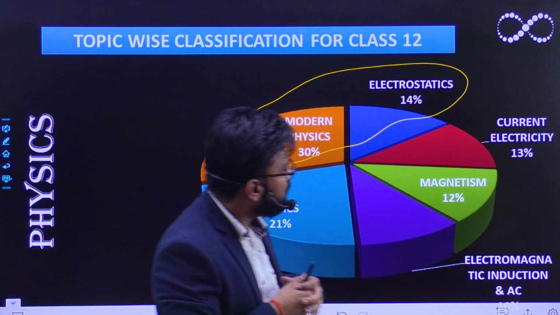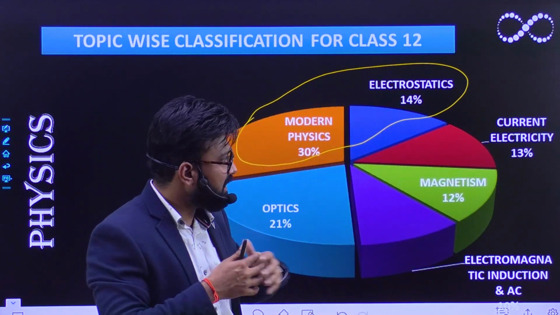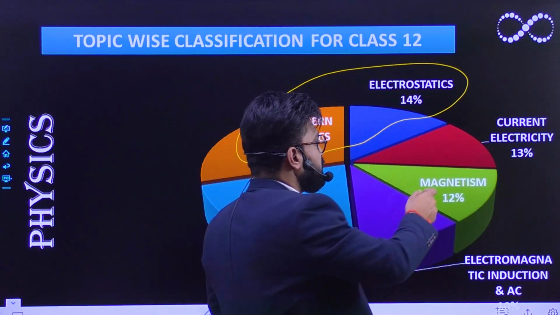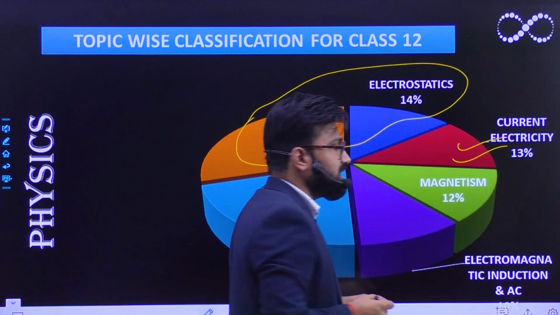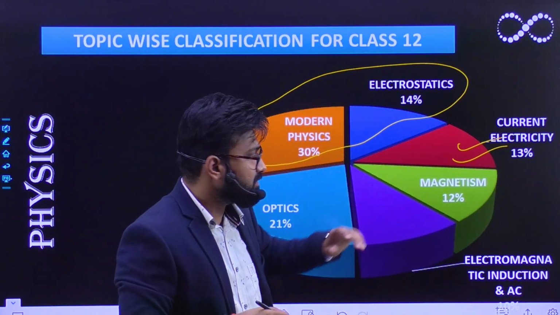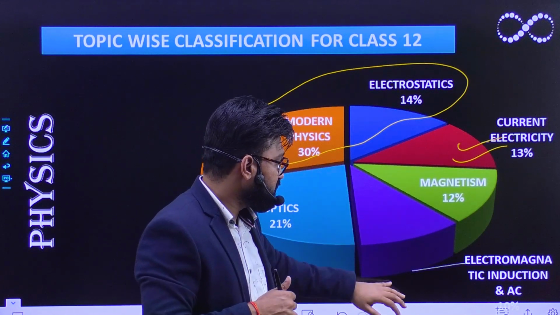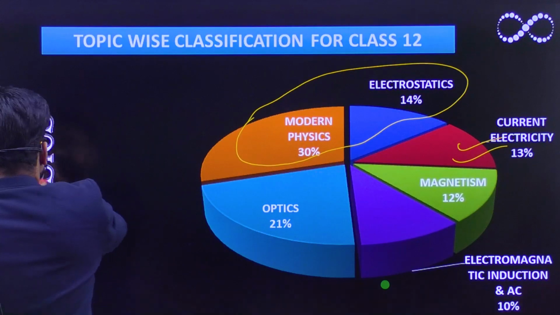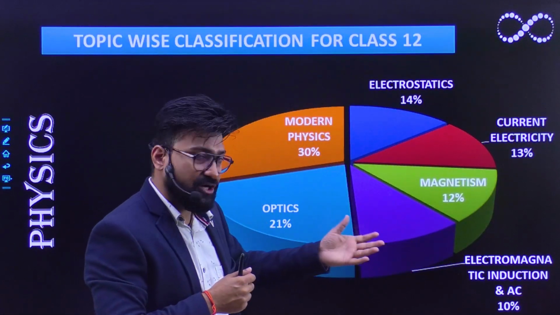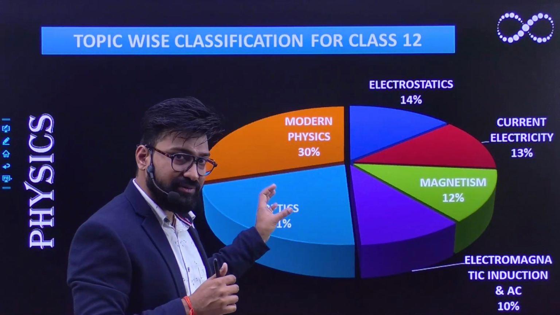And what about current electricity? Only Kirchhoff's law questions are somewhat tougher. Apart from that, the rest of the portions are very easy to score, so you can also focus on current electricity. And what about magnetism? In magnetism, 12% of the questions are coming from magnetism, and from AC, 10% of the questions are coming from electromagnetic induction and AC.